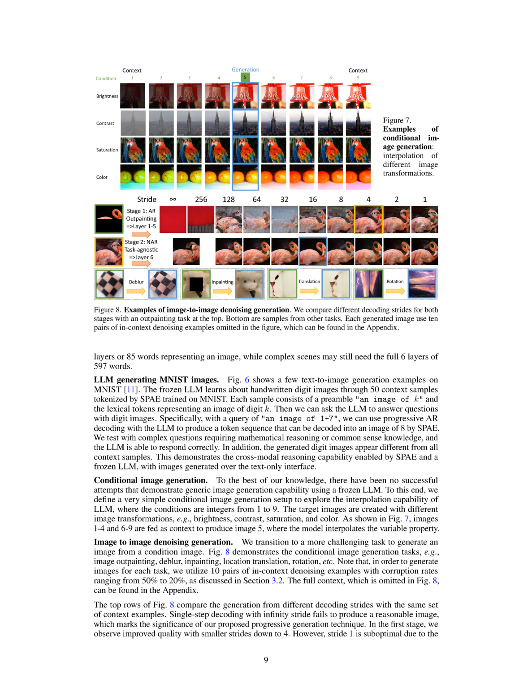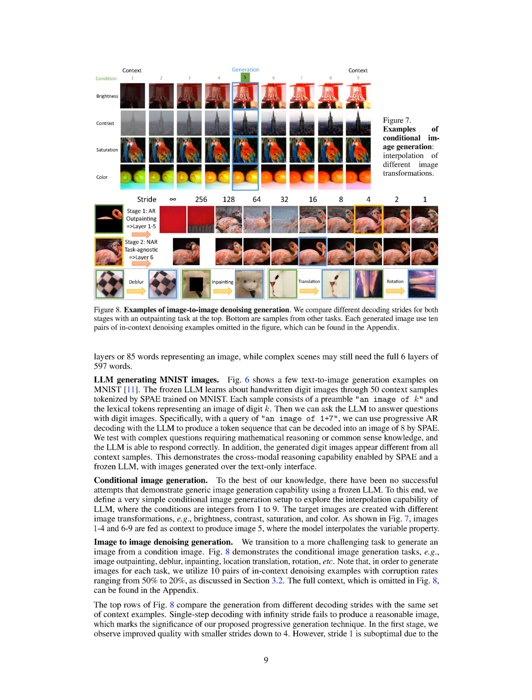In the first stage, we saw improved quality with smaller strides down to 4. However, a stride of 1 was suboptimal due to the loss of context. In the second stage, most trials produced reasonable images, and we found that a stride of 16 struck a good balance between efficiency and quality.